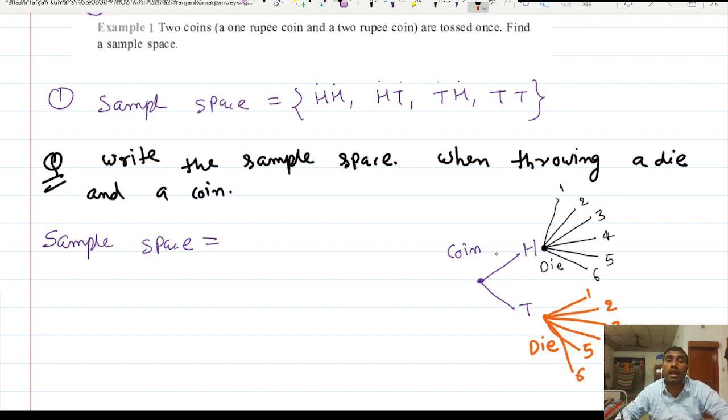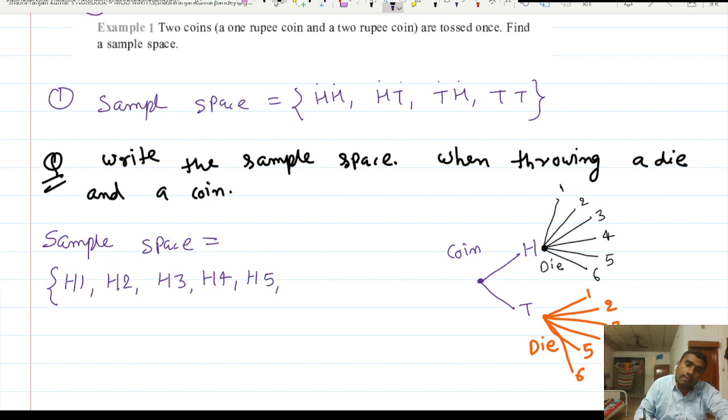So simply you have to write all of them. See here, from the coin, either head or 1, head or 2, head or 3. In this way we have to write all the possible combinations. So it may be head 1, head 2, head 3, head 4, head 5, head 6.